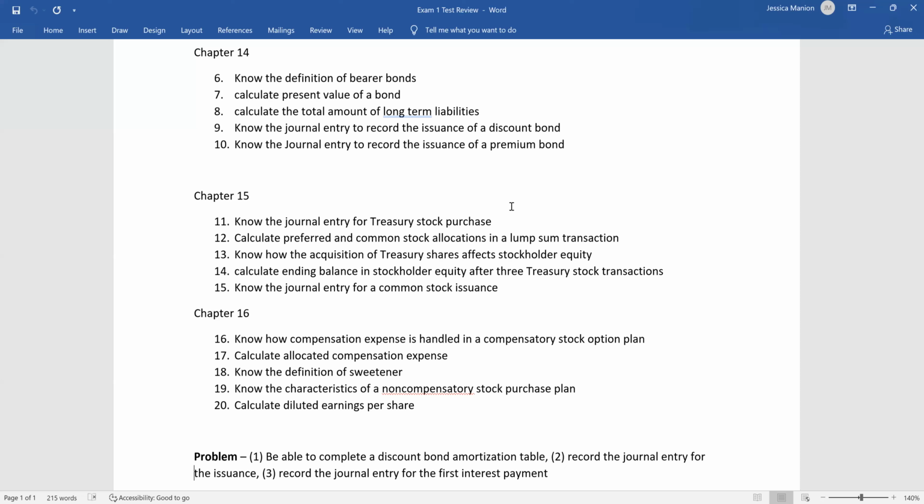Number 15, know the journal entry for a common stock issuance. And we did several of those together. The end of last week, beginning of this week, and then on Wednesday together. So hopefully we're feeling good with that.